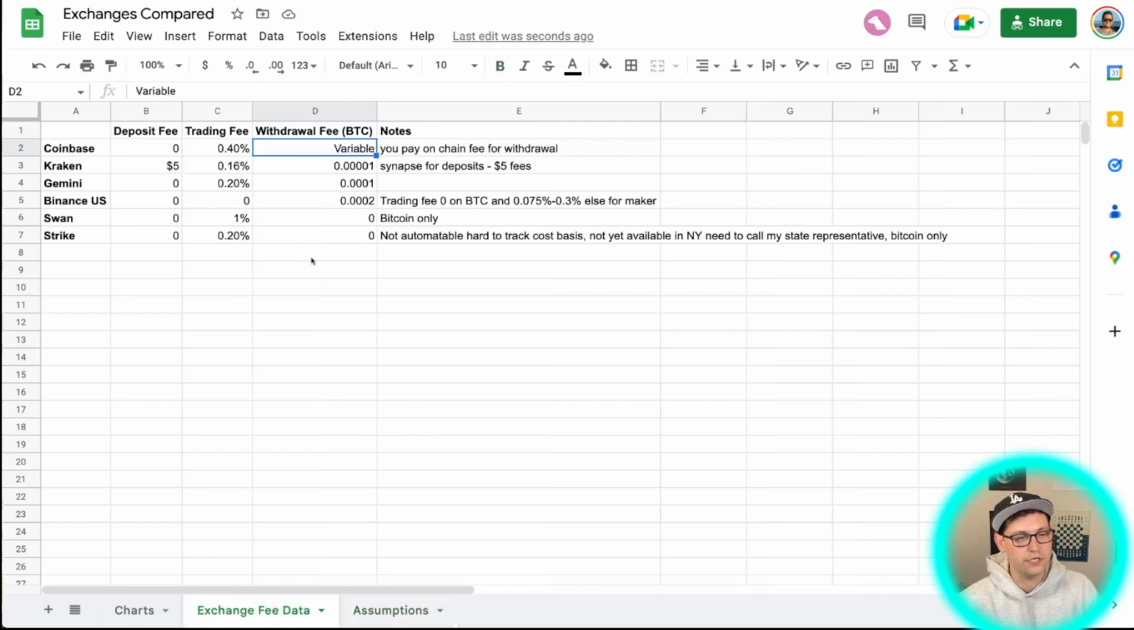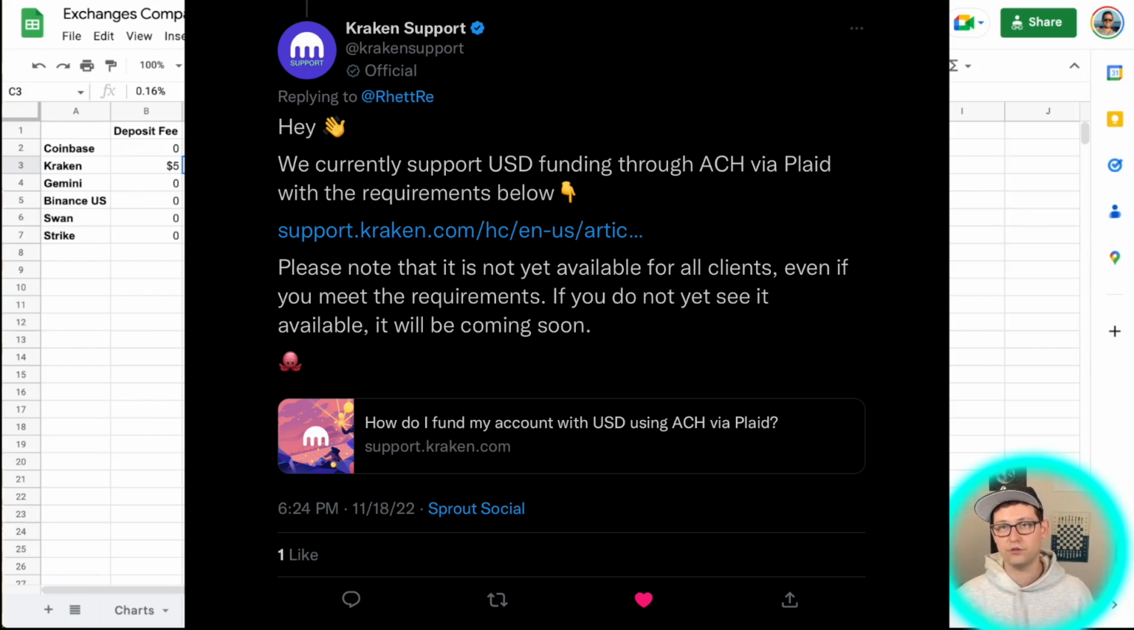Finally, this last assumption here is number of monthly paid Kraken deposits. If we go back to the exchange fee data, we can see that Kraken is actually charging you a $5 deposit fee when you deposit via Synapse. And this is actually the reason that I'm not using Kraken right now. They do have basically the best trading fee in the business outside of Binance US, but Kraken's deposits, I can't figure out how to do them. They've told me on Twitter that their free ACH deposits are coming soon and are being rolled out customer by customer. I have not gotten that rollout yet, and I would be curious to know if any of you have gotten that rollout yet. So if you have, please leave a comment down below.